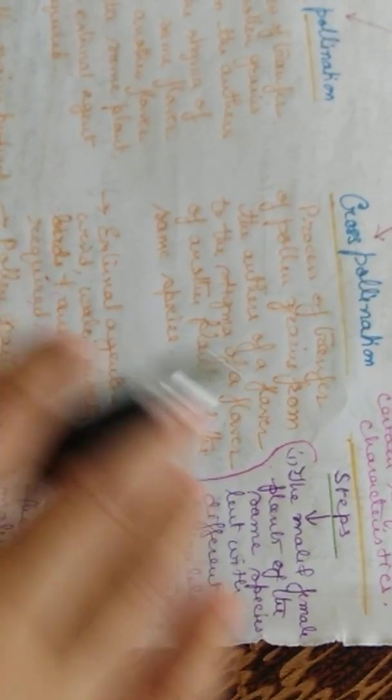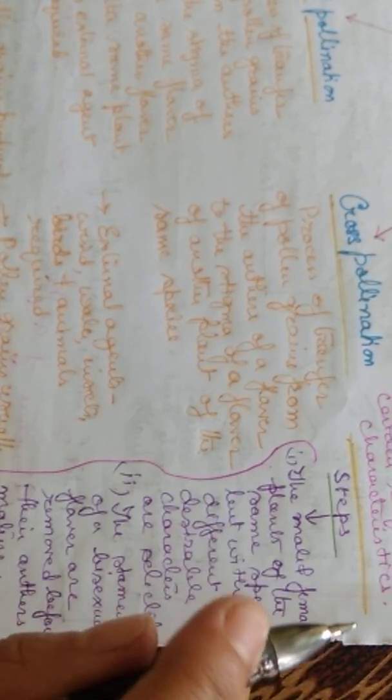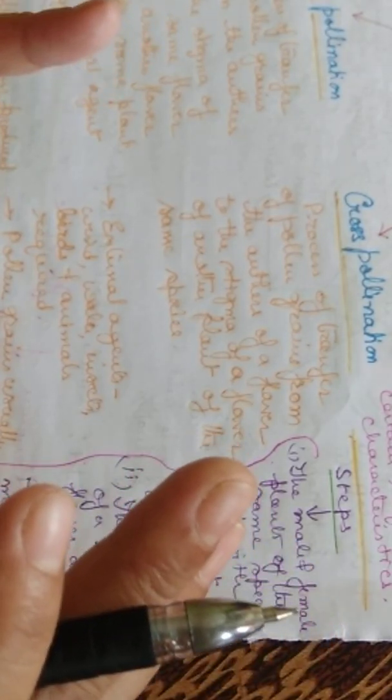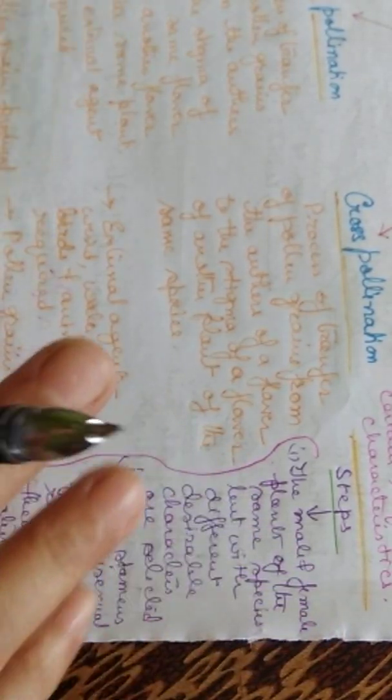Now we come to artificial pollination. I told you that it's a man-made technique. There are some steps. The first step is that the male and the female plants are of the same species but may be different plants.